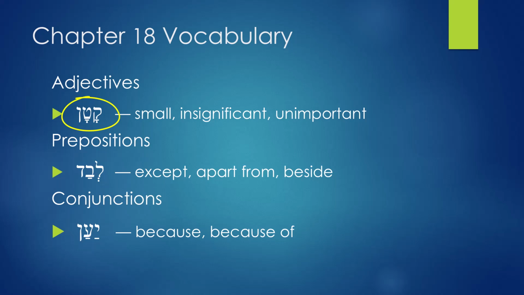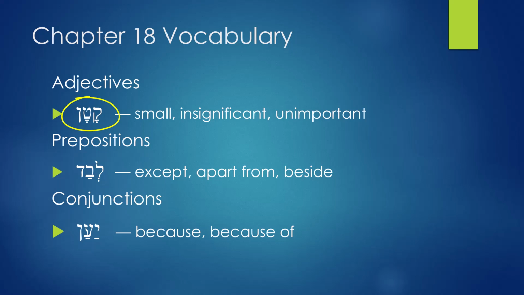And so Jesse is saying, there yet remains one who is small, one who is insignificant, one who is unimportant. The ones that have lined up are those that are huge, those that are significant, those that are important. But then there still remains one that is small, insignificant, unimportant.